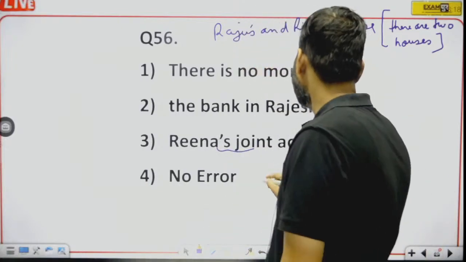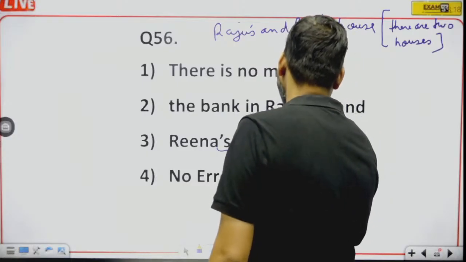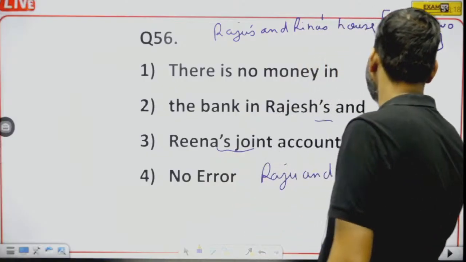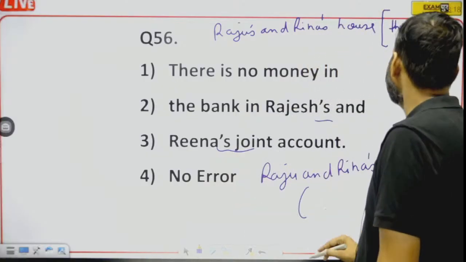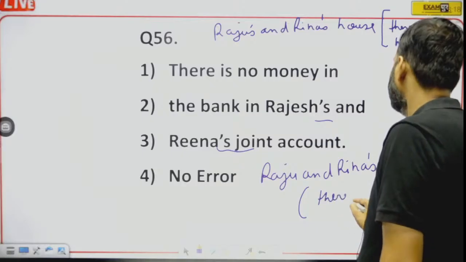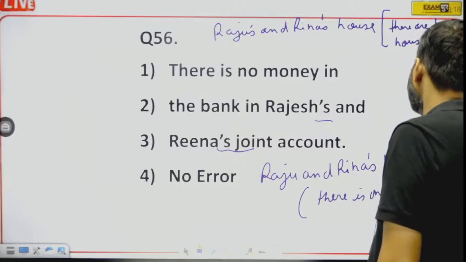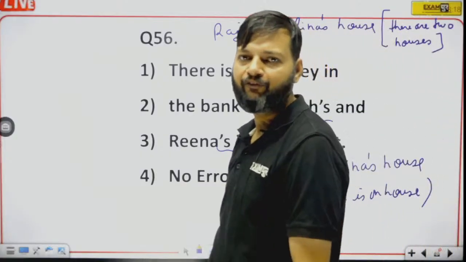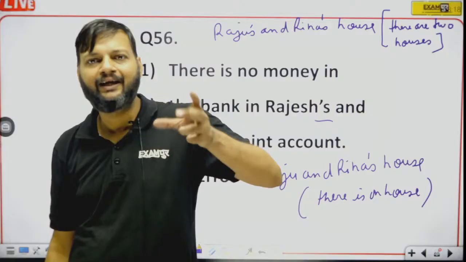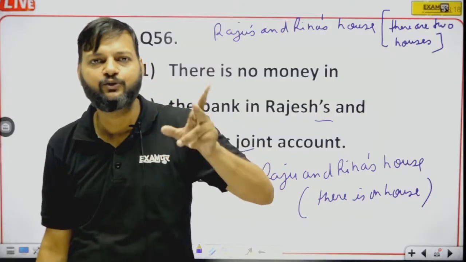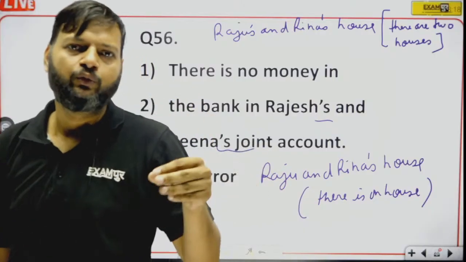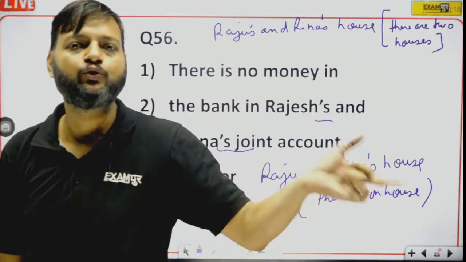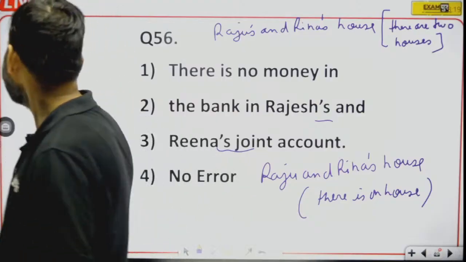But Raju and Reena's house means there is one house in which both Raju and Reena live. For example, Raju and Reena are neighbors, and Raju lives in his house and Reena lives in her house. So you'd say Raju's and Reena's house.